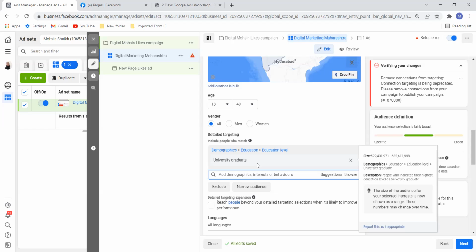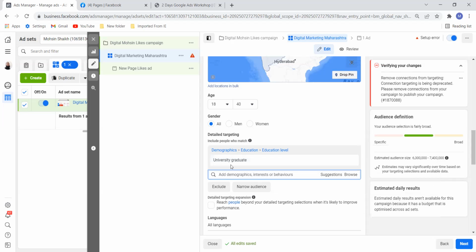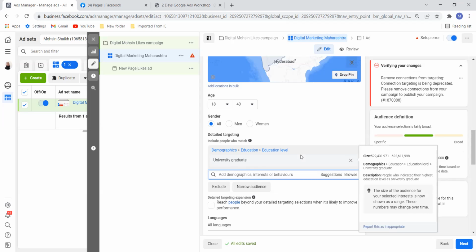Facebook will take control in the OR formula. One time it will show the ad to a university graduate, other times maybe to someone who is only 10th pass, not at all done his studies, but still a very good graphic designer.